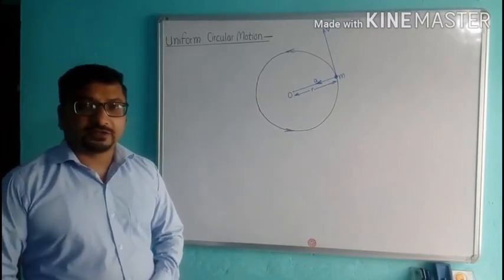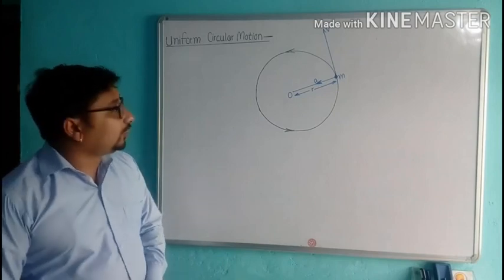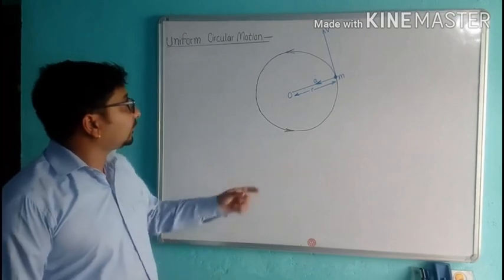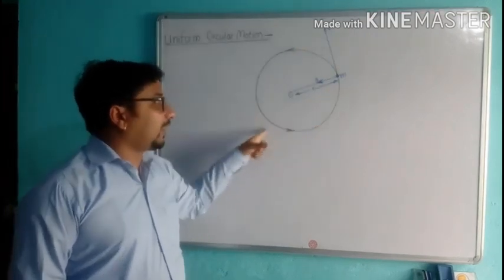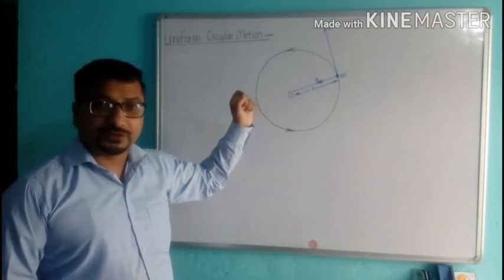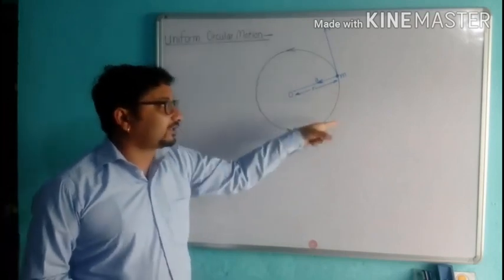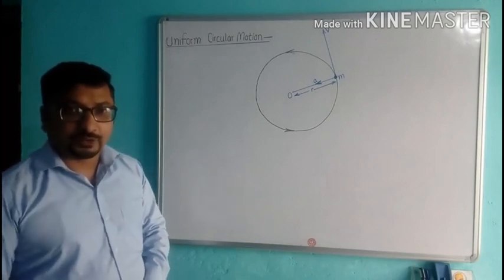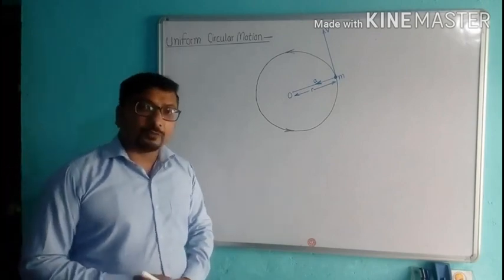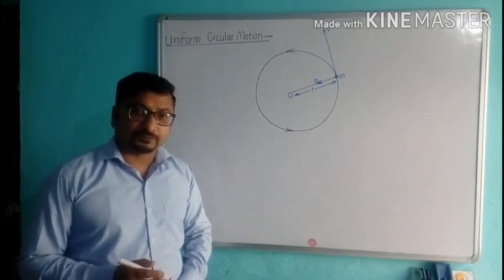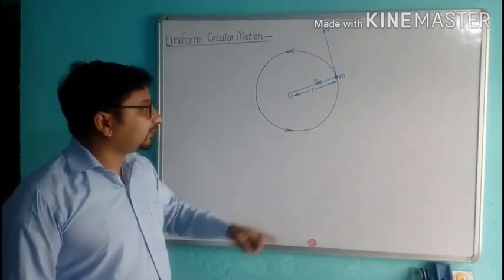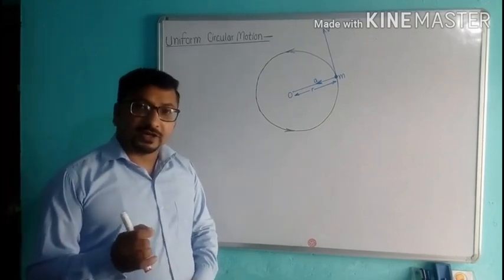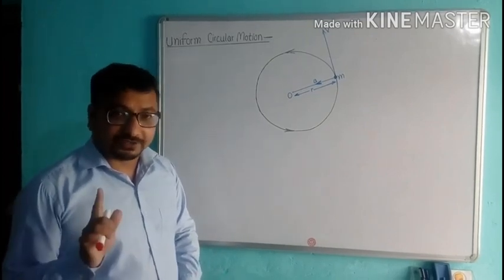Today we will discuss the last topic of the motion chapter, uniform circular motion. When a body moves with a uniform speed along a circular path, then it is said to be in uniform circular motion. Okay? If we talk about the velocity of the object in uniform circular motion, then velocity in magnitude remains constant.